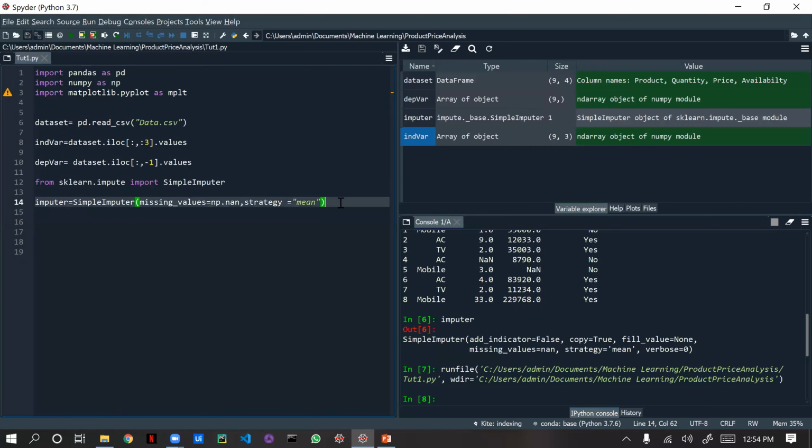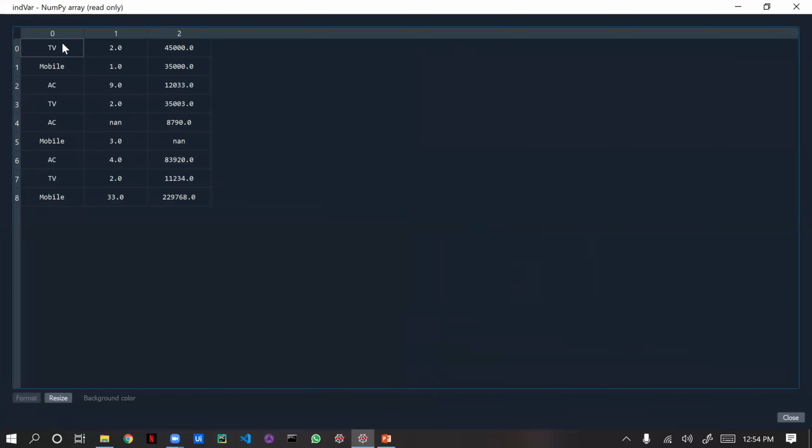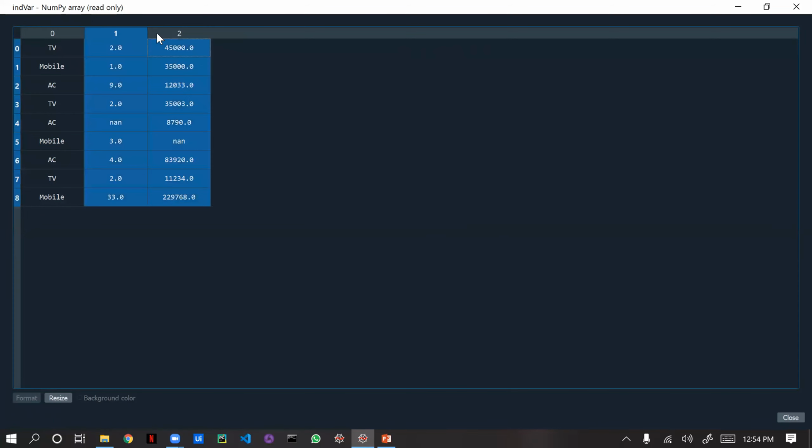Yeah, okay, now we need to modulate the independent variable of all rows, comma. If you see here in the independent variable, we have this column and these two columns into numeric, and this is a string.